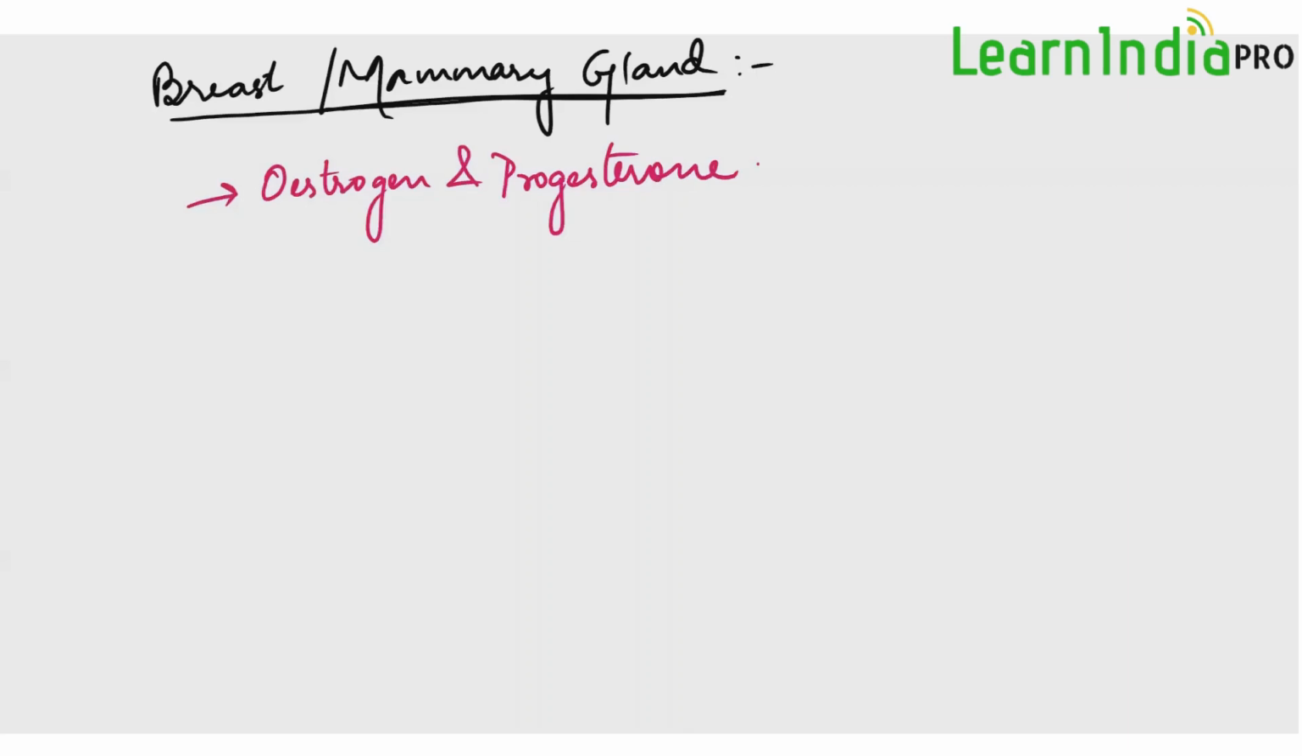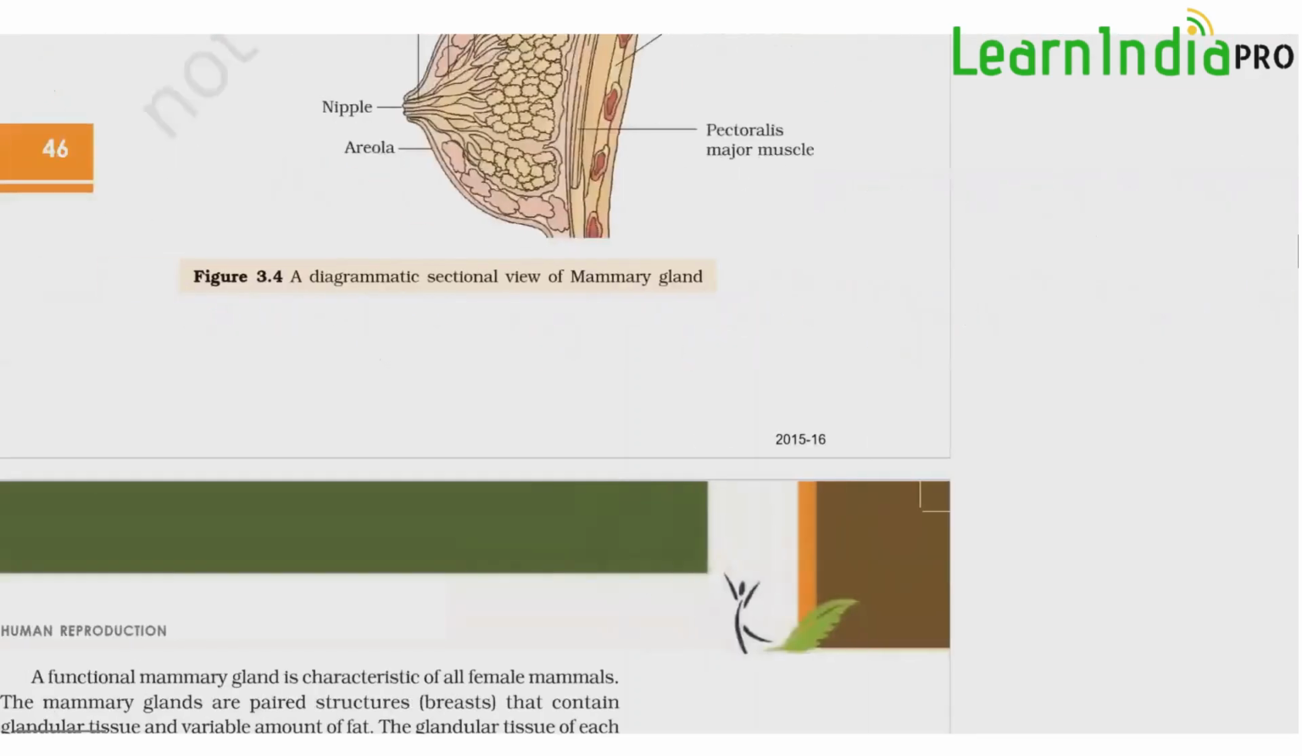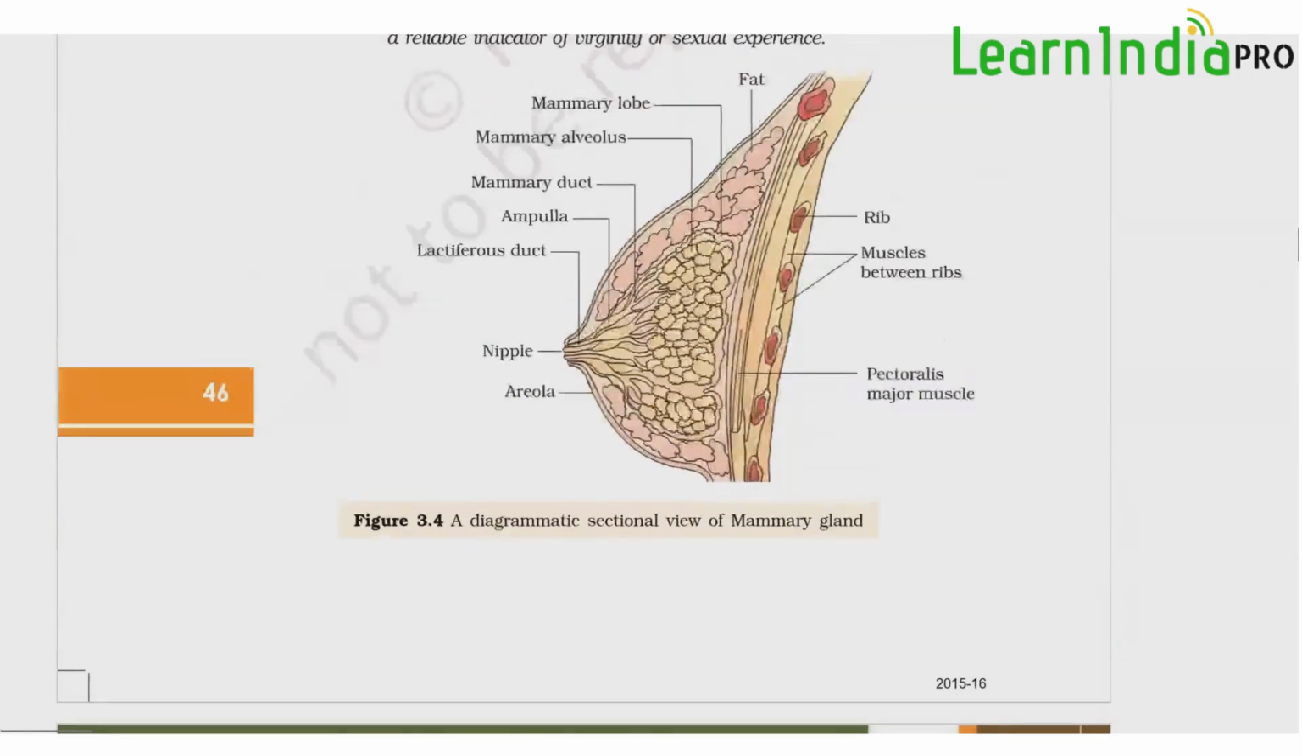Now coming to structure. The mammary gland has a very dark pigmented area on the surface, at the tip, which is called the nipple. Externally it has a nipple which is surrounded by a pigmented area. This complete pigmented area is called the areola. We'll see it in the diagram. The areola has on its tip a nipple which allows the expulsion of the milk.